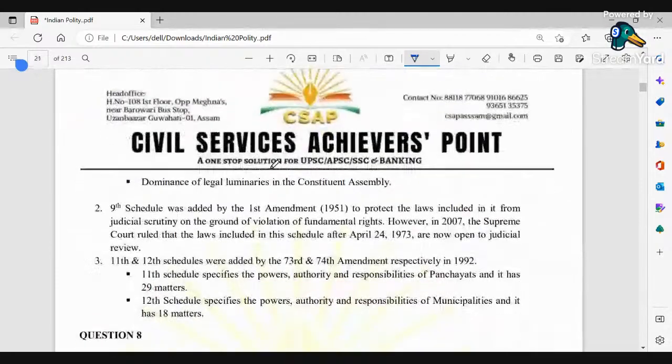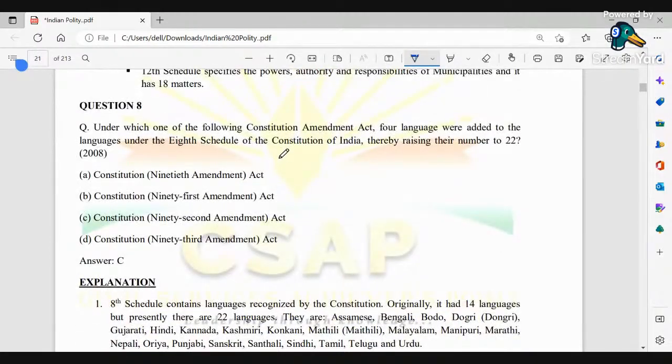Next, under which Constitutional Amendment Act were 4 languages added to the languages under the 8th schedule of the Constitution, thereby raising their number to 22? It was via the 92nd Amendment Act, and it is basically Boro, Dogri, Maithili, and Santhali.